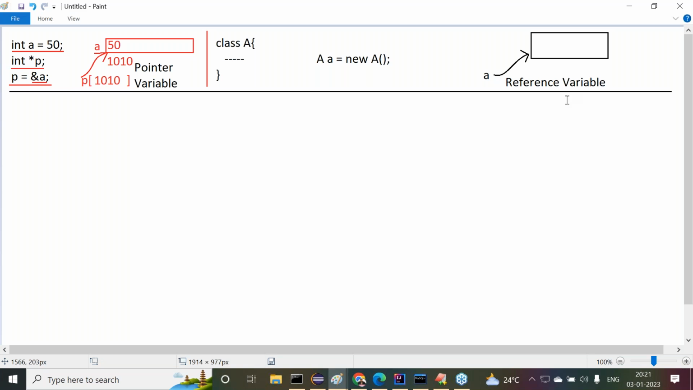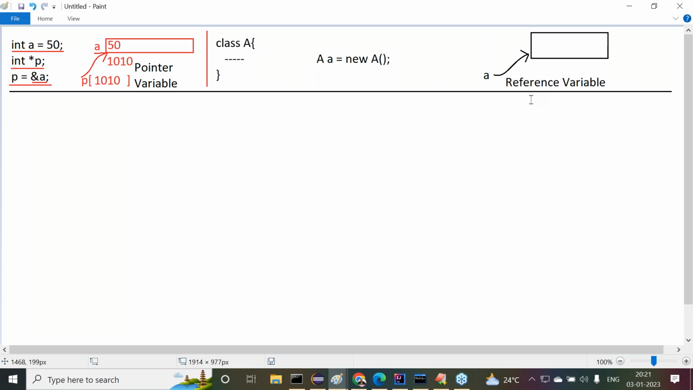Of course, you might be using a different name. That's okay. But the concept is the same or not? The basic underlying concept is the same or not? So how can you say pointers do not exist in Java? This is the question here.